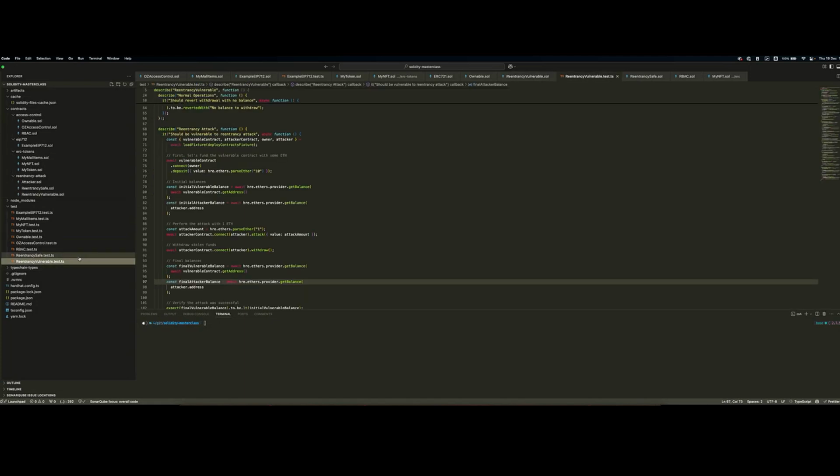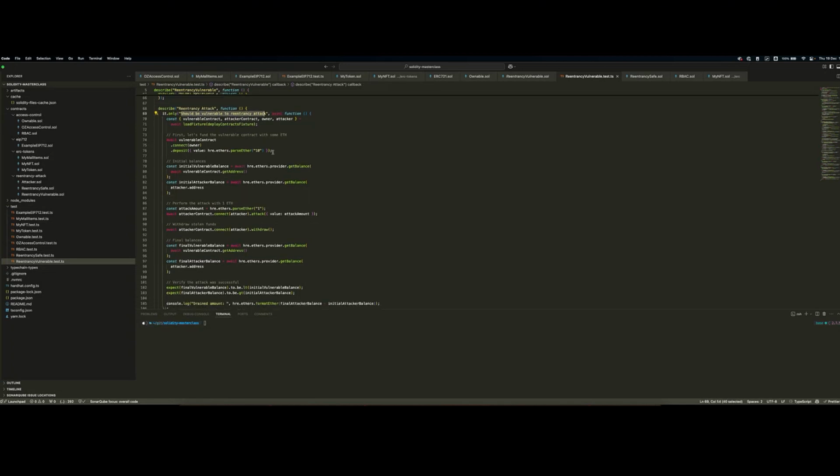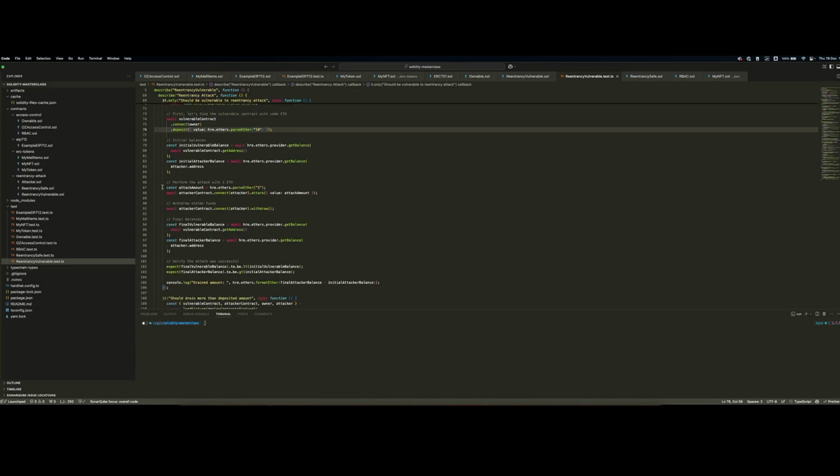And here, let's go to the reentrancy vulnerable test. Look at this test here, which depicts exactly how the attack happens. Once we deploy the deposit account, we deploy the attacker smart contract, and we simulate that a normal user deposits 10 Ether. What happens here is that the attacker now can perform his attack.